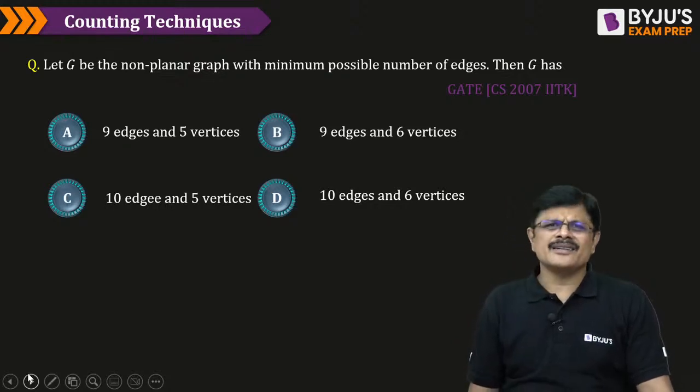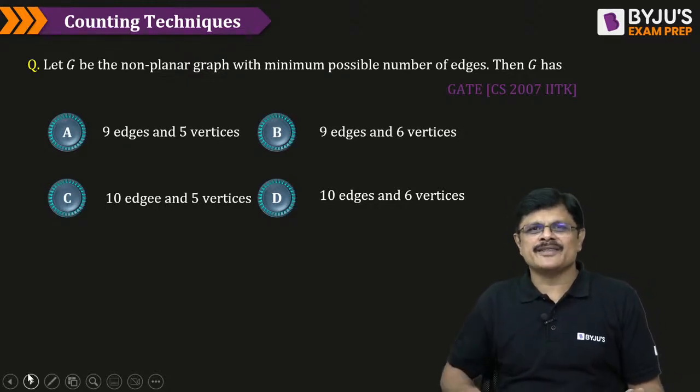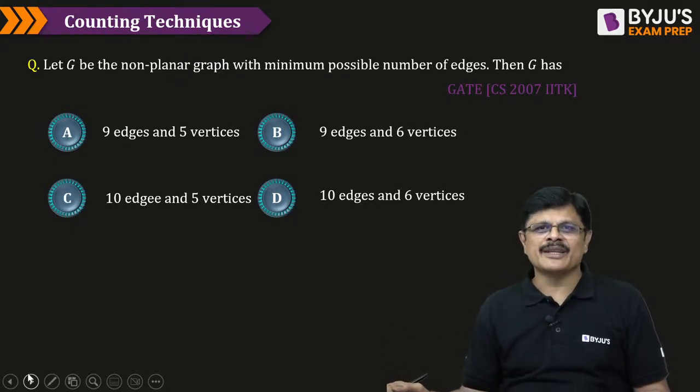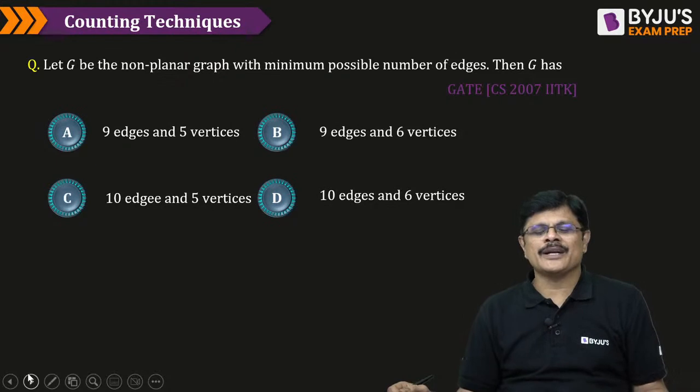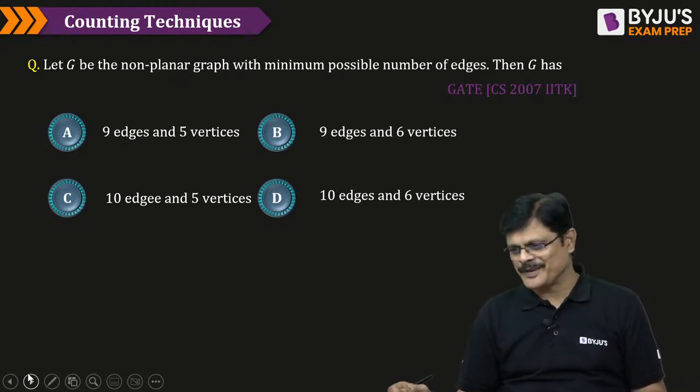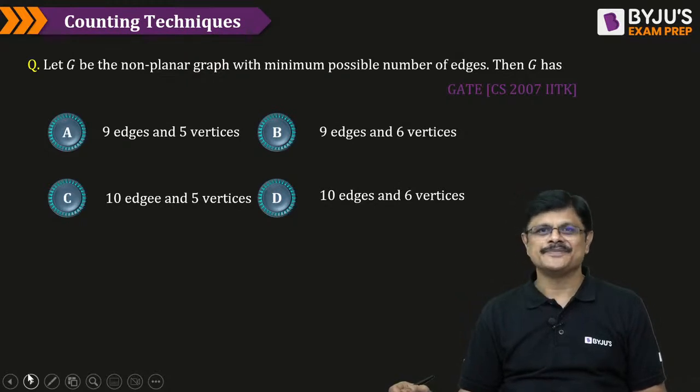See, connected, maximum edges means, when you have maximum edges with a given number of vertices, it has to be connected only. Okay. If it is having maximum number of edges, how can it be disconnected, my dear friends? There are some rules about connected graphs also. There we learn that idea.